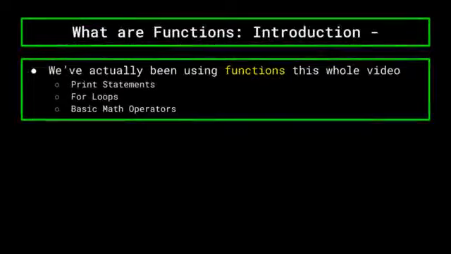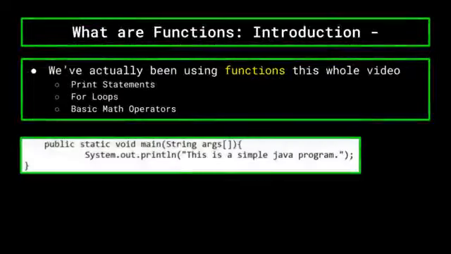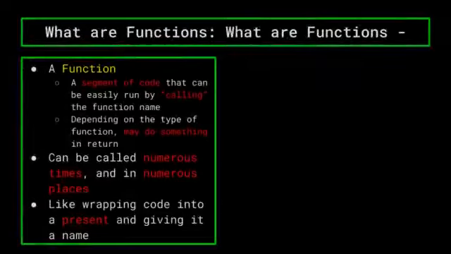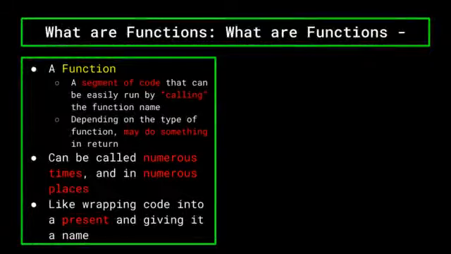Now you may not know it, but we've actually been talking about a few functions this entire series. Print statements, for loops, and even the basic math operations we've talked about are all examples of functions, which of course begs the question of what actually defines a function. Well, a function is a segment of code that can be easily run by calling the function name, and depending on the type of function, will do something in return. Functions can be called numerous times and in numerous places in your code.